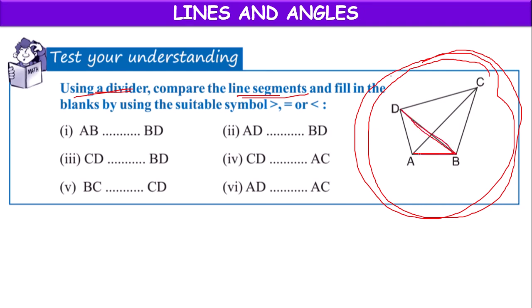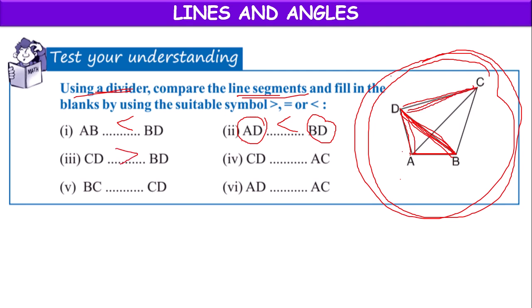Just by observation we can tell AB is less than BD. Next, AD and BD: AD is also less than BD. Next, CD and BD: CD is greater than BD. Just by observation we can tell.